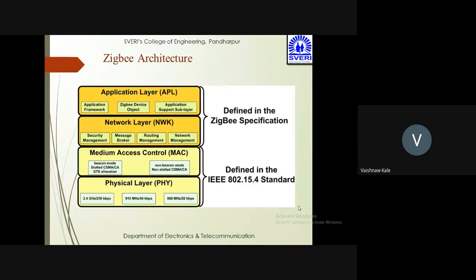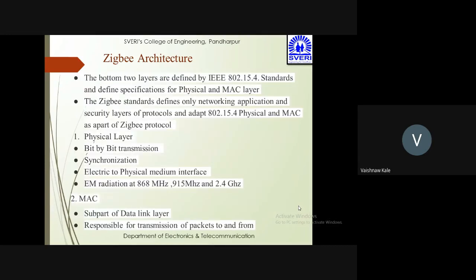This is the Zigbee architecture. So you can see that there are four major layers. One is the physical layer, second is the MAC layer, third one is the network layer, fourth one is the application layer, APL. The bottom two layers, physical and MAC, are defined by the IEEE standards, whereas the above two, APL and network, are defined by the Zigbee specifications. The physical layer has the role of bit by bit transmission, synchronization, electrical to physical medium interface, and there are electromagnetic radiations at 868 megahertz to 915 megahertz and 2.4 gigahertz.